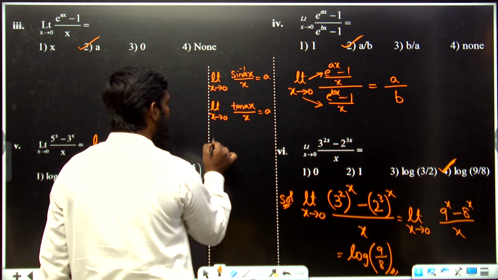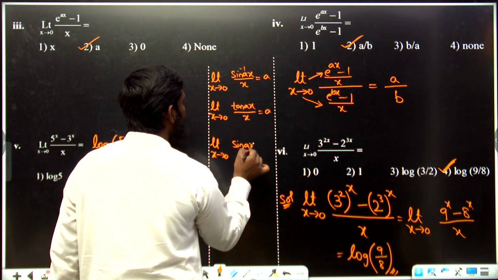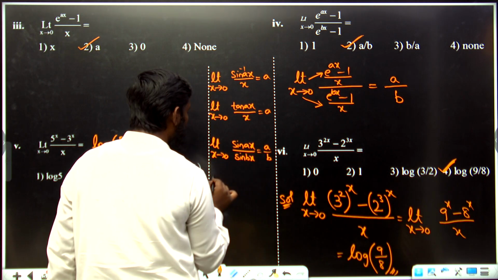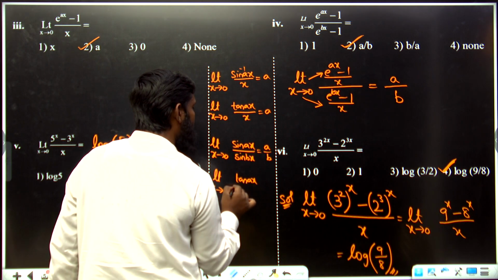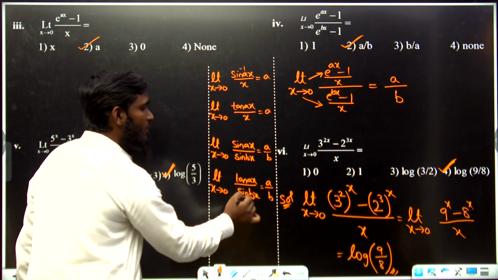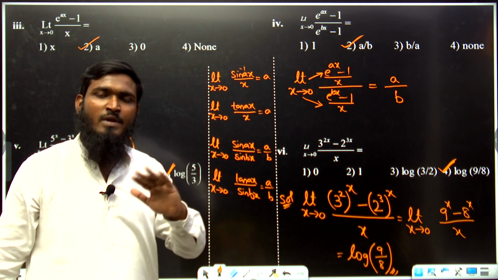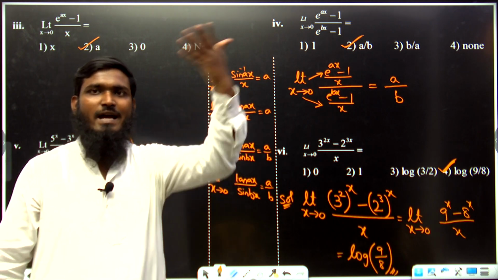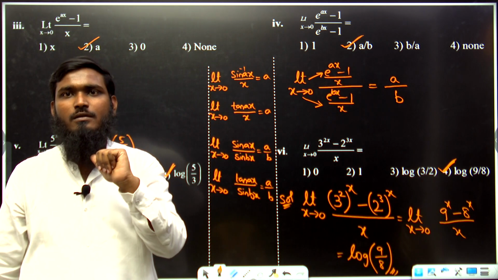Now after this, limit x tends to 0, if you have sin ax divided by sin bx, then it is equal to a by b. Similarly, limit x tends to 0, if you have tan ax divided by sin bx, whatever it may be, sin function or tan function, we take only the coefficients, a by b. So sin ax by x is a, tan ax by x is a, sin ax by sin bx is a by b, tan ax by tan bx is a by b, sin ax by tan bx is a by b, tan ax by sin bx is a by b. Understood?